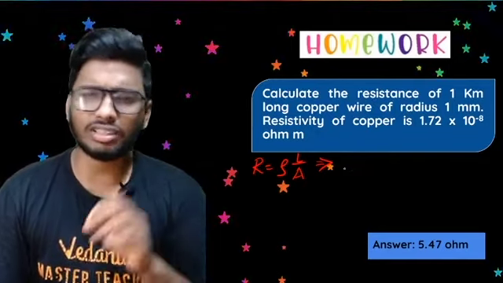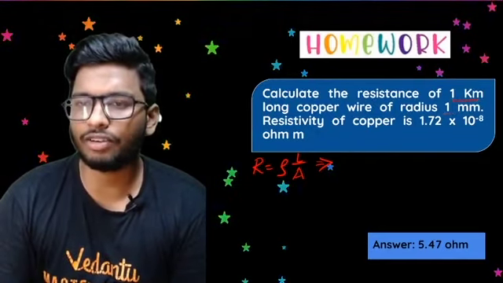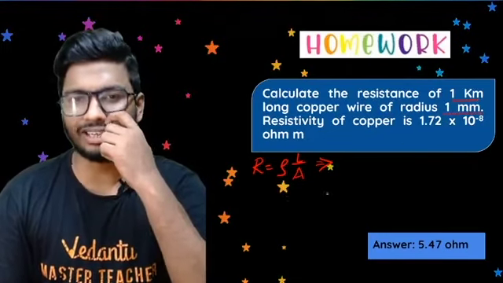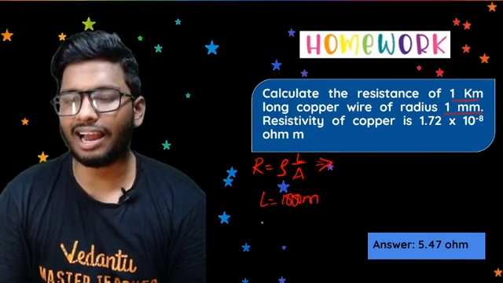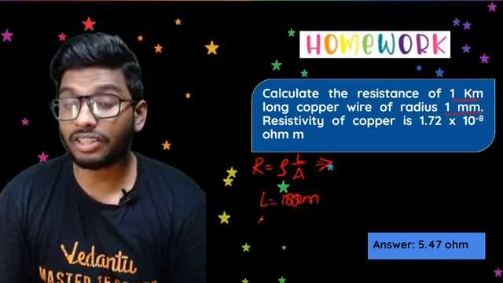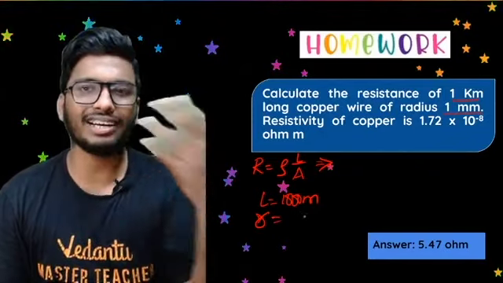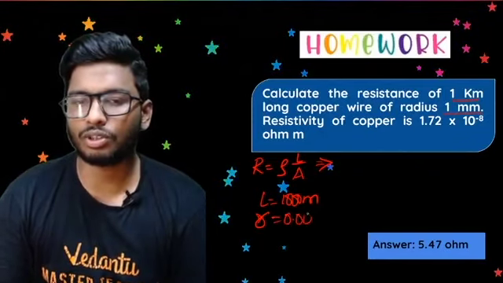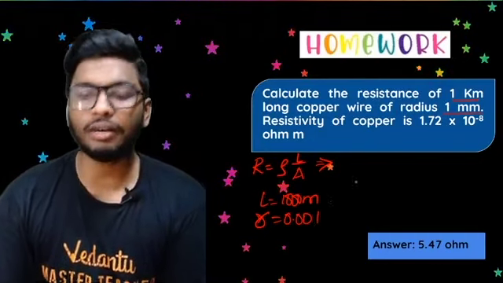It's direct substitution. Just a couple of tweaks you have to do, because they've given you all of that in different units. So convert all of them to meter first. So length, I'll take it as 1000 meters, and they've given the radius, so r is equal to 1 millimeter. To convert that into meter, it will be 1 divided by 1000, I'll get it as 0.001 meter.